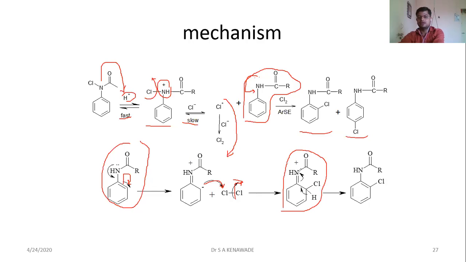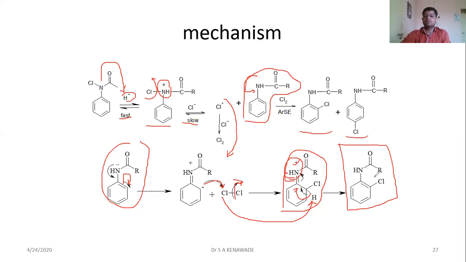After that, you can note that nitrogen again has four bonds, so a positive charge forms. To maintain this, this bond will break down, so that Cl minus abstracts this hydrogen, then this bond migrates inside and this bond again transports to the nitrogen, and we form this compound.